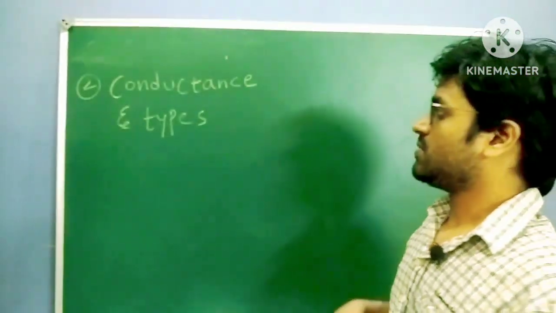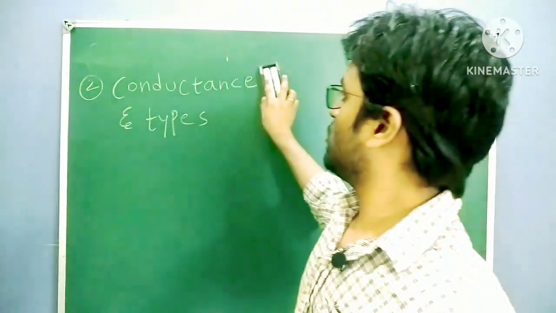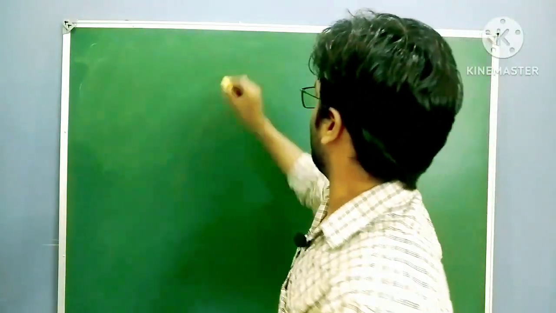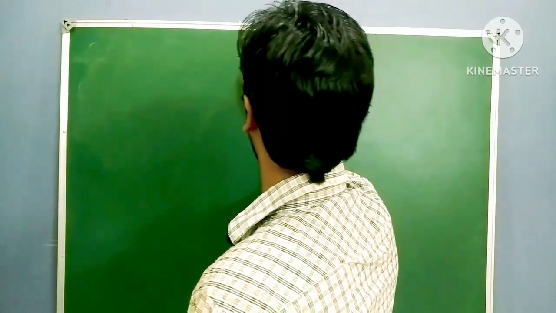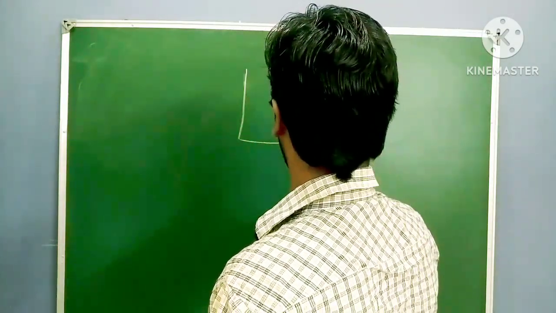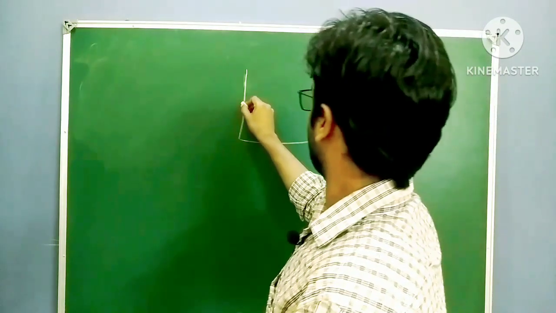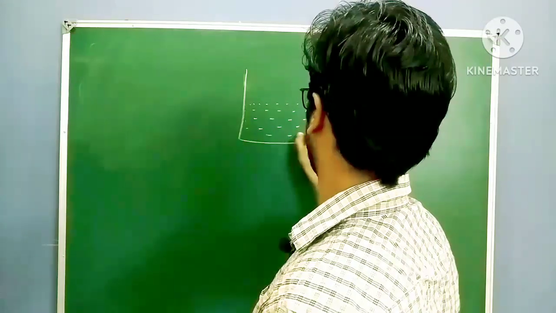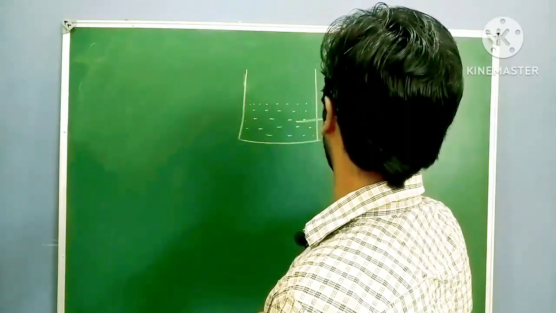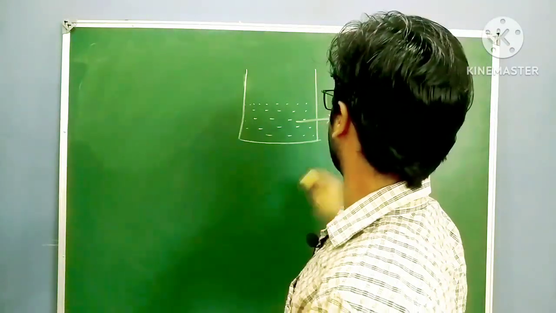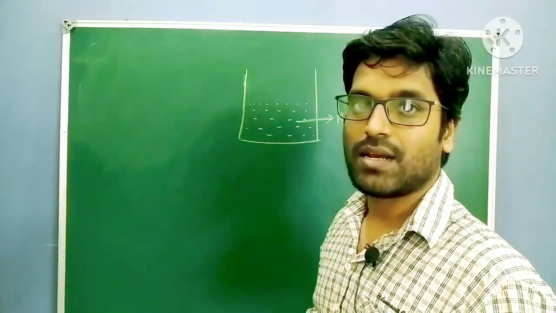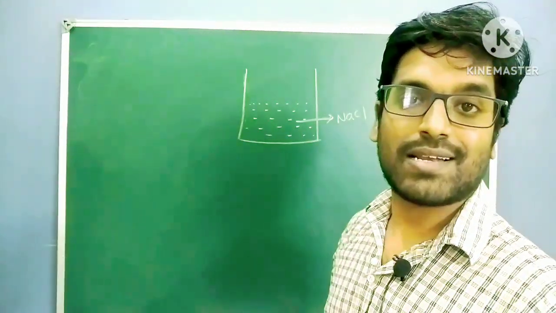Okay, now we are moving on to conductance. So what is conductance? That's the point. Simple. See here, I'm taking one cell. In this, one electrolyte is there. Let us say NaCl electrolyte. Now what happens? Na plus and Cl minus ions are there. Now I'm taking two rods. They are nothing but electrodes.